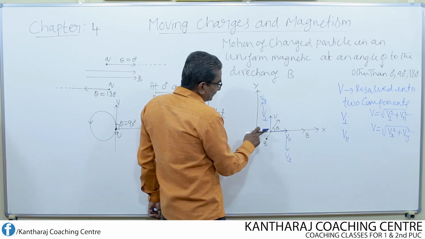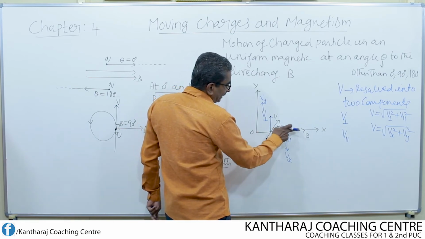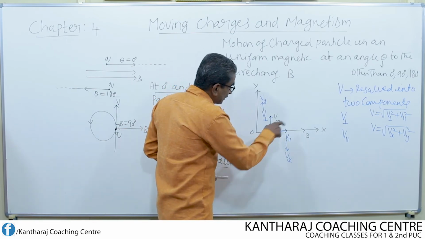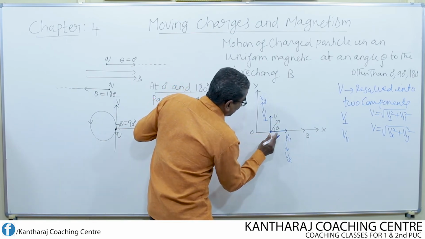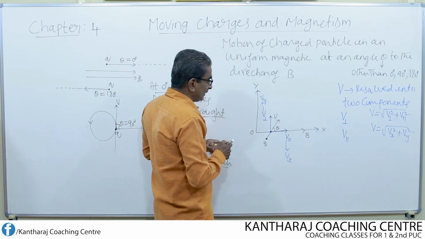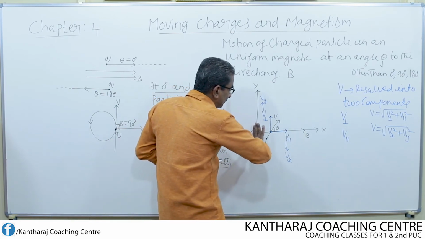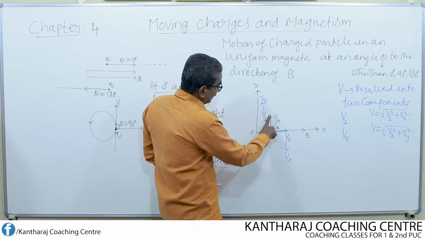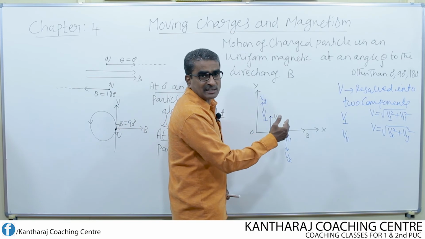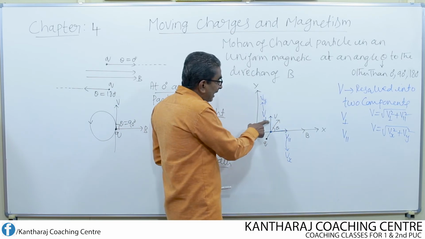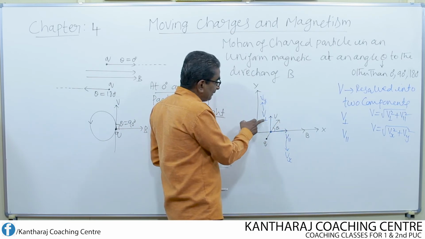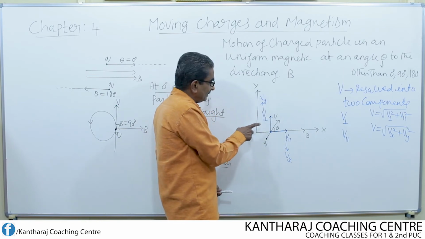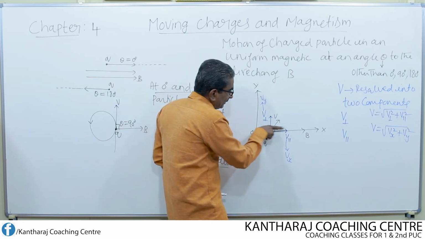Now, the parallel component of velocity provides a linear motion to the charged particle. That means this component will make the charged particle move along x-axis. Whereas the perpendicular component of velocity will make the charged particle undergo circular motion. So, this provides circular and this provides linear.